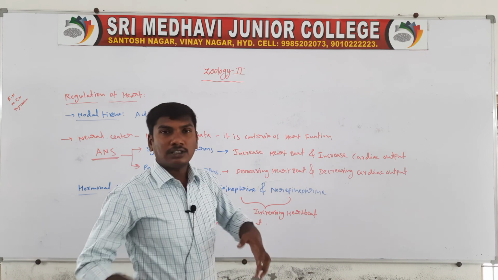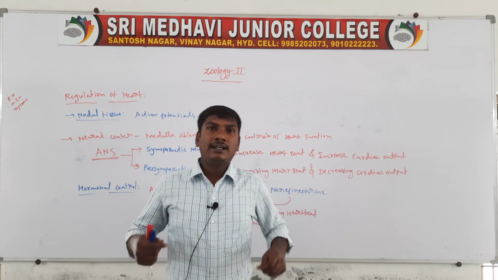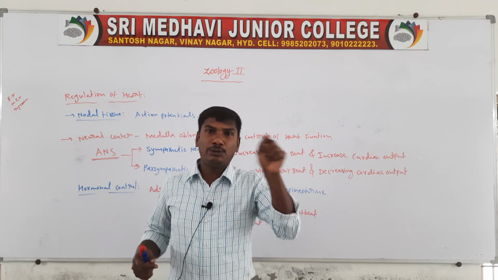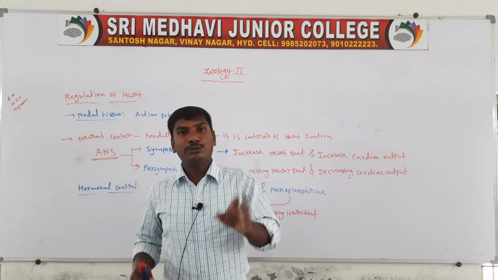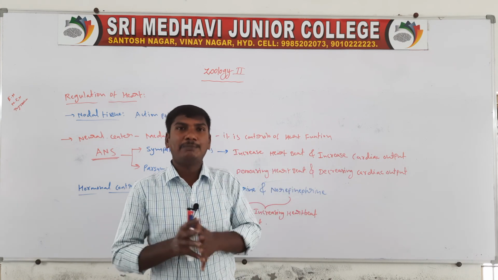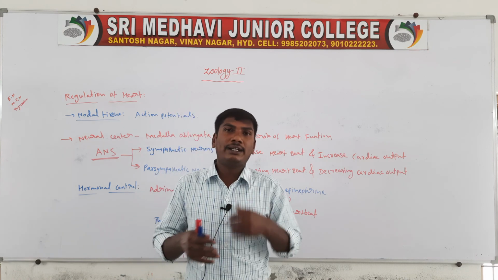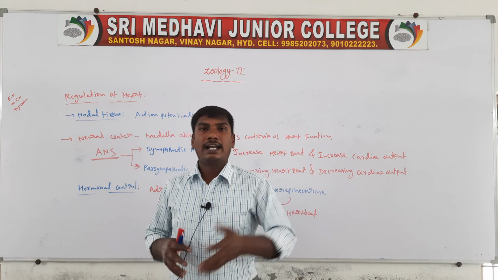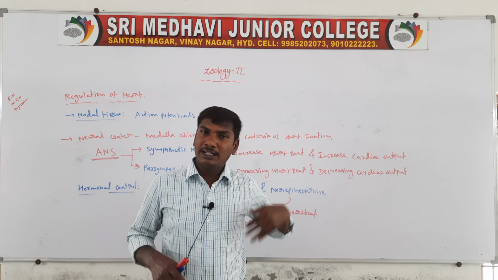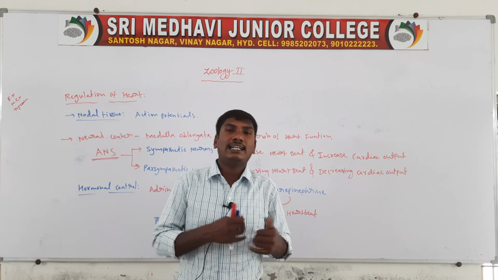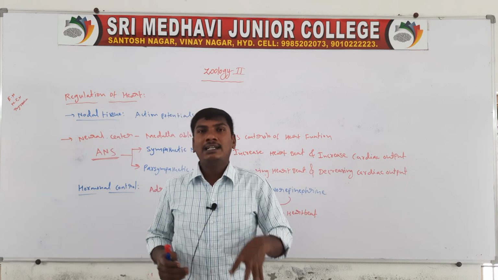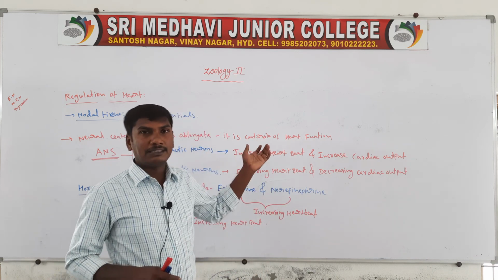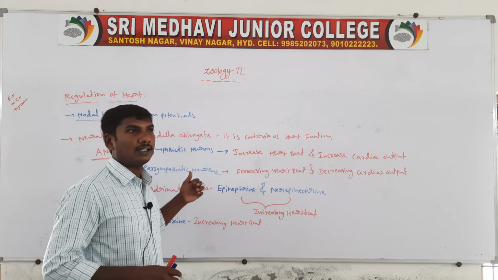For example, in a human being at a normal, relaxed state, the heartbeat is 72 times per minute. For example, you are running. At that time, is the heartbeat only 72 times? No, it increases, controlled by the autonomic nervous system or hormones.